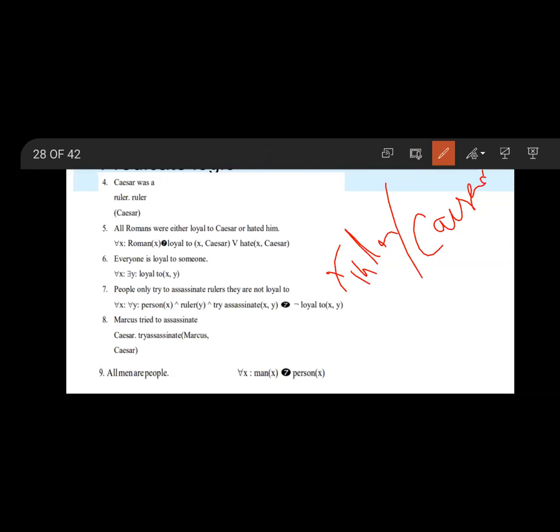Next, everyone is loyal to someone. That means for all x, there exists y, loyal to of x comma y.